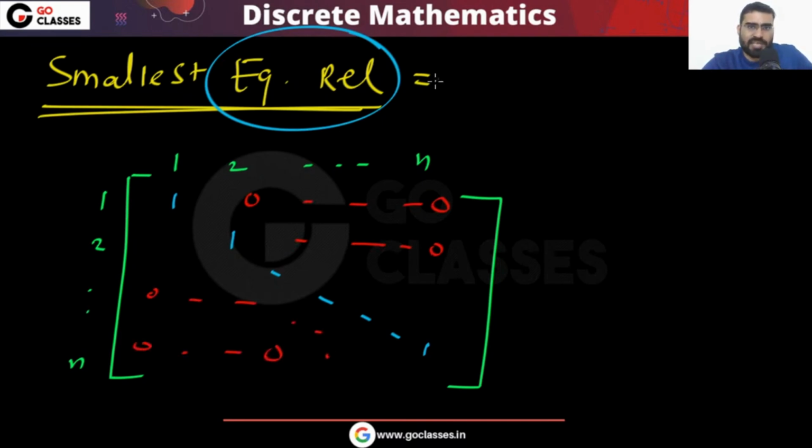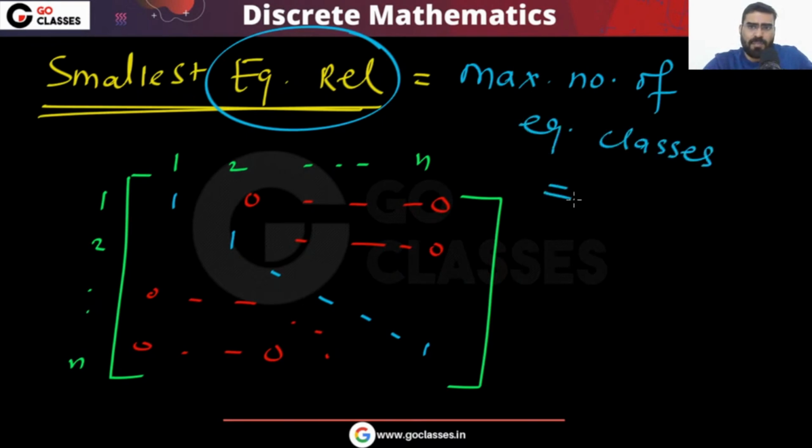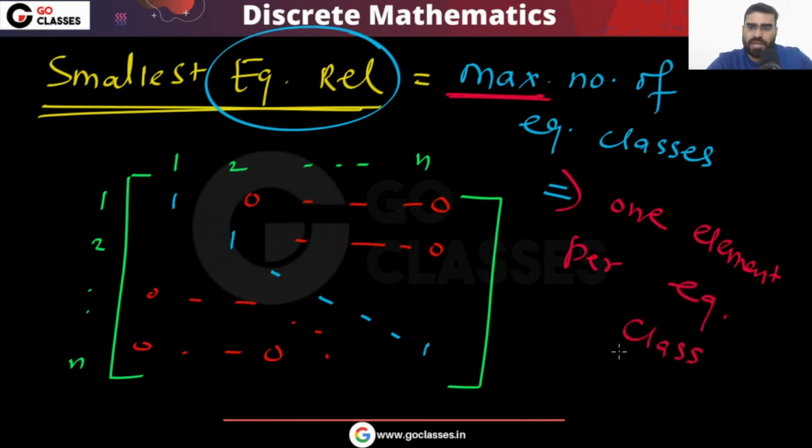So smallest equivalence relation means maximum number of equivalence classes. Maximum number of equivalence classes means one element per equivalence class. So in one equivalence class, you have only one element. So this is the smallest equivalence relation.